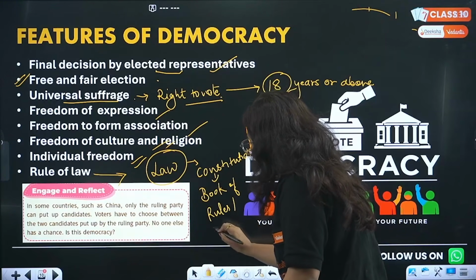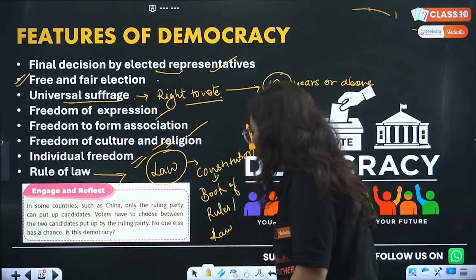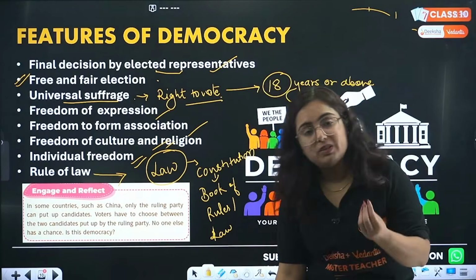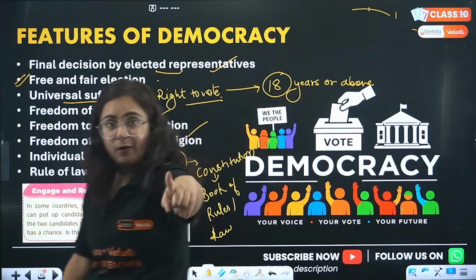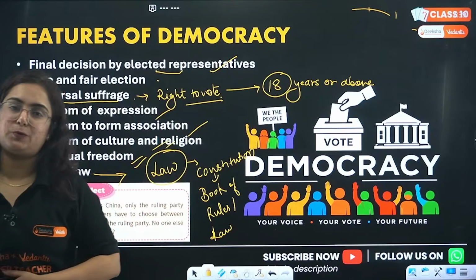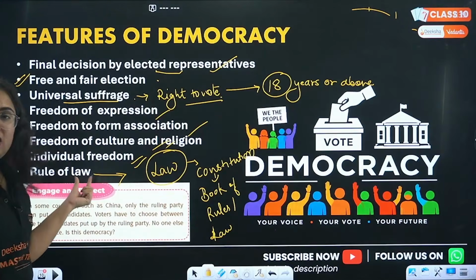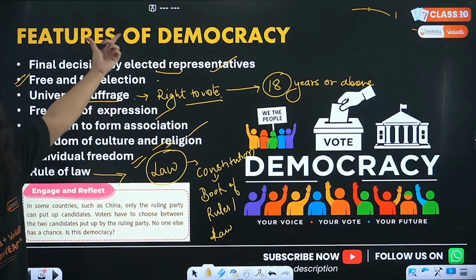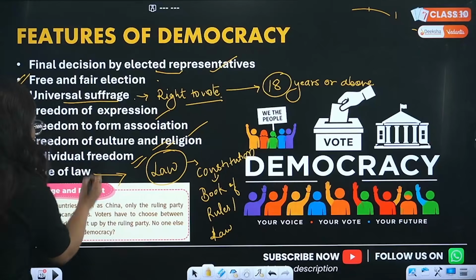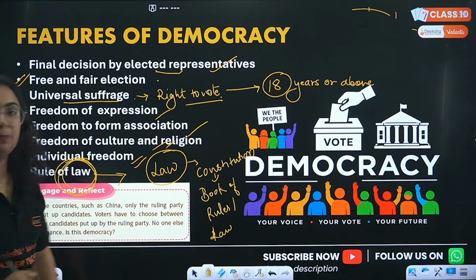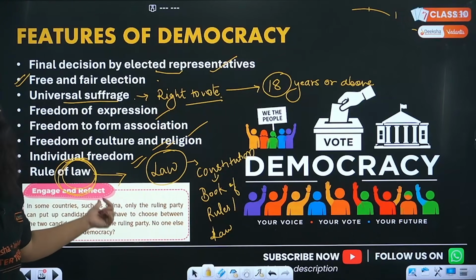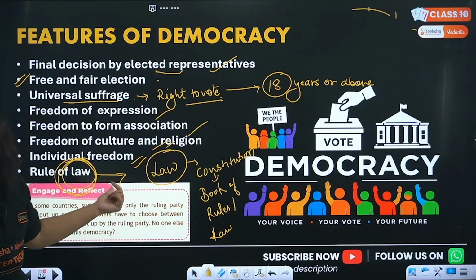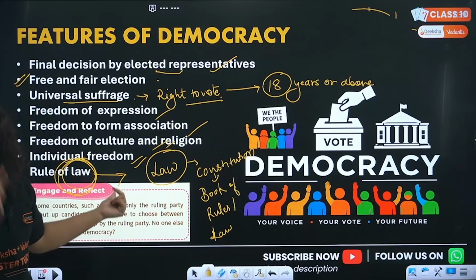Or we can call it a book of laws. That is something to be followed by the government and by the people too. So no one is above the law. This is also a feature of democracy, so that if the government is doing wrong with the people, they can't do it because they are not above the law, and the law does not allow this.